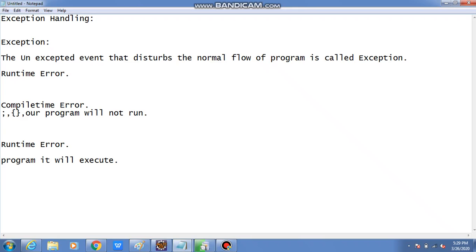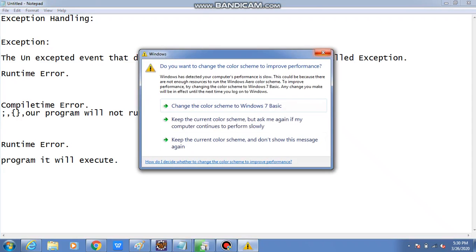So is it expected or unexpected? Definitely it is an unexpected event. So that unexpected event is nothing but an exception. So what does an expected event mean? Before starting the class, if the internet is not coming, that is an expected event.